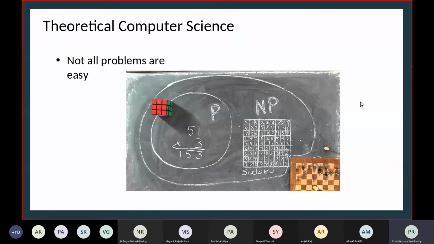Yes, you can tell all sorts of conditions, but do you think it'll come to the solution quickly, or are you basically telling the computer to check all possibilities? Can you do any better? I would say pick up one empty box and see the nine boxes around it, and then see its row and its column and figure out how many numbers can be entered there. So what you're doing is brute force.